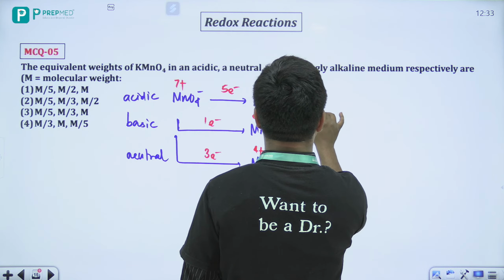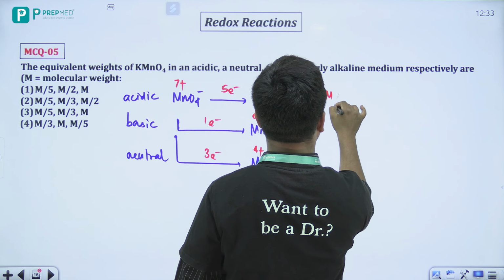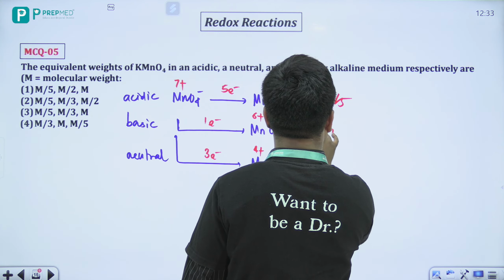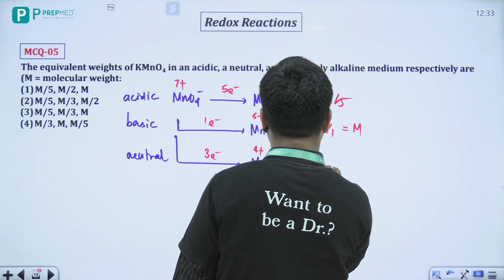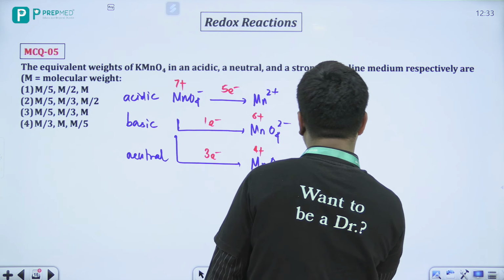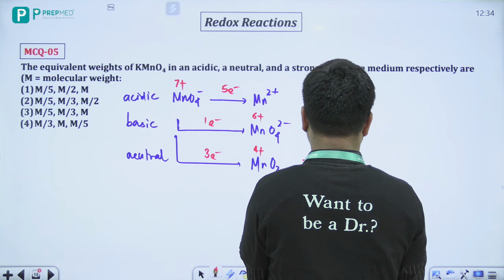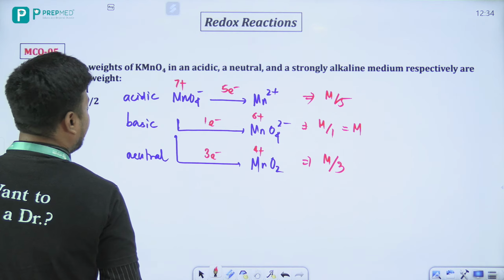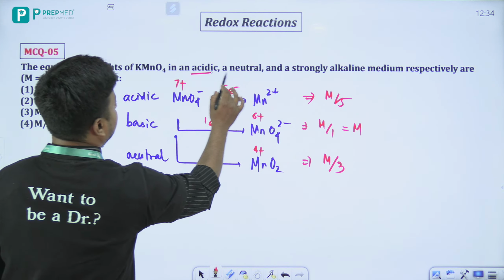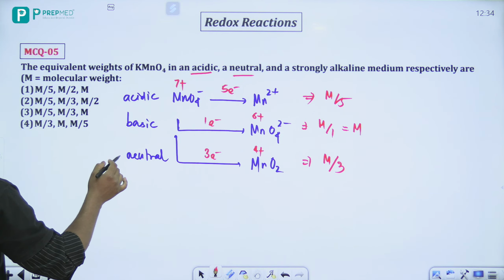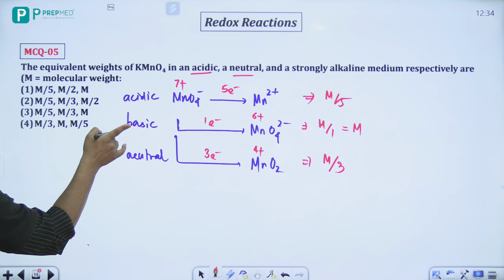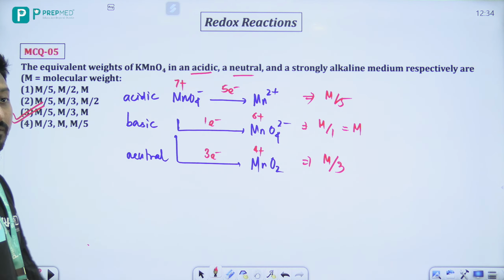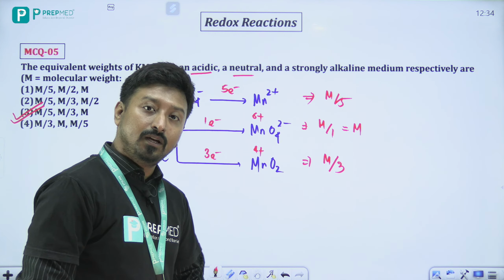Then what will be the equivalent weight? In this case, it will be your M by 5. In this case, it will be M by 1, that is equal to M. And in this case, it will be M by 3. So is there any option? M by 5, M by 3, M. अच्छा, acidic, neutral or alkaline. तो acidic M by 5, neutral M by 3 and M. तो correct answer will be option number 3. Correct answer will be option number 3.